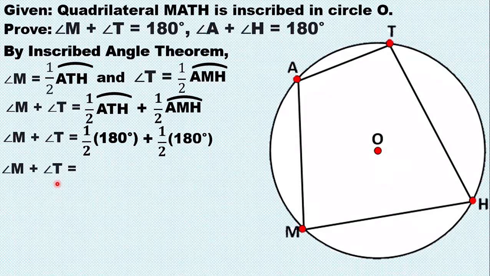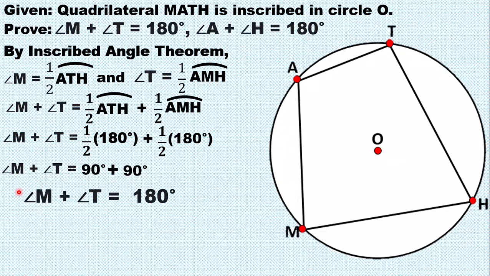Okay, so angle M plus angle T is equal to 1/2 of 180 degrees, that is 90 degrees, plus another 1/2 of 180 degrees, that is 90 degrees. So angle M plus angle T is 180 degrees.